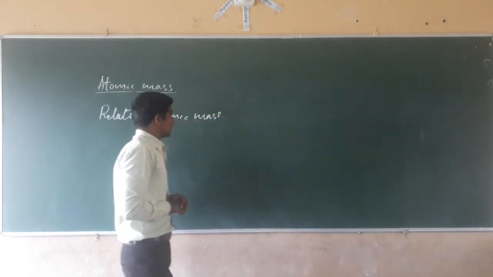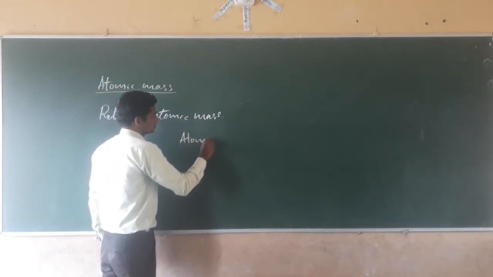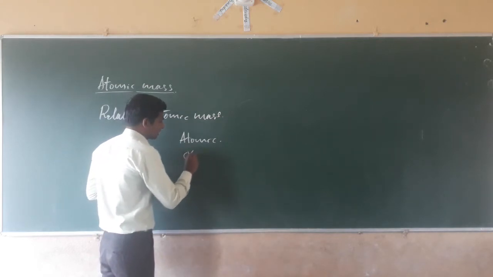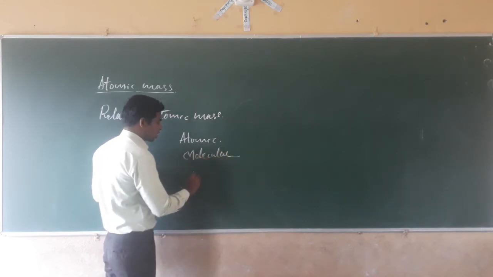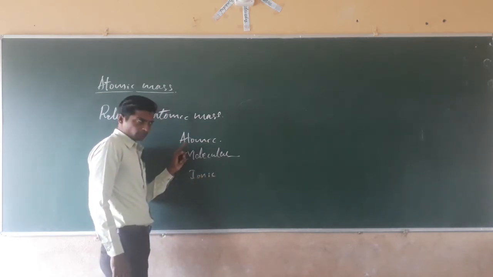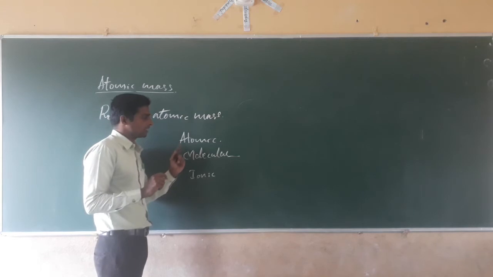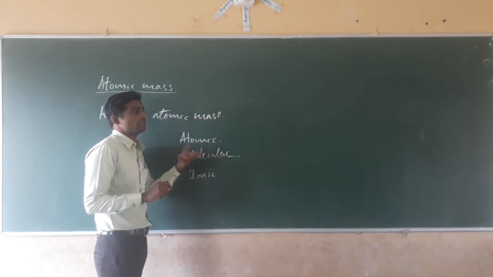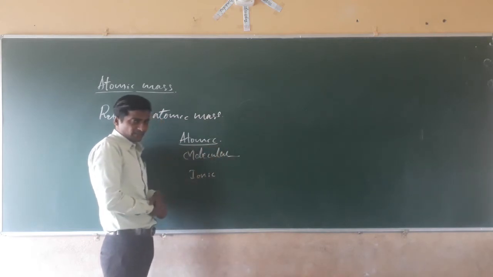See, some elements are present in the atomic form.